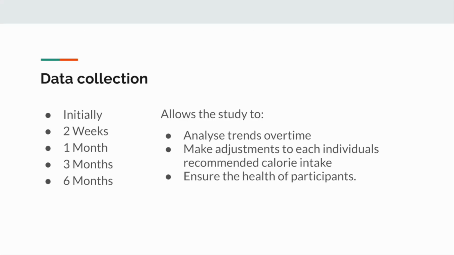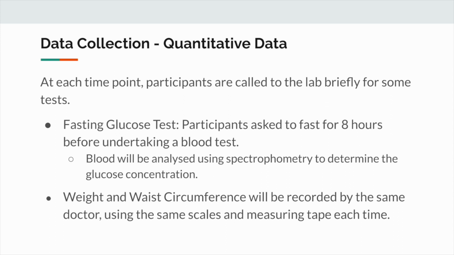The data will be collected after 2 weeks, 1, 3, and 6 months, which was selected to allow the study to not only analyse trends over time, but to also make adjustments to each individual's calorie intake and ensure the health of participants. At each time point, the quantitative data will be collected by calling participants into the lab for a fasting glucose test and for the measurements to be taken. During this, weight and waist circumference will be recorded by the same doctor, using the same scales and measuring tape each time, and the blood will be analysed using spectrophotometry to determine the glucose concentration.